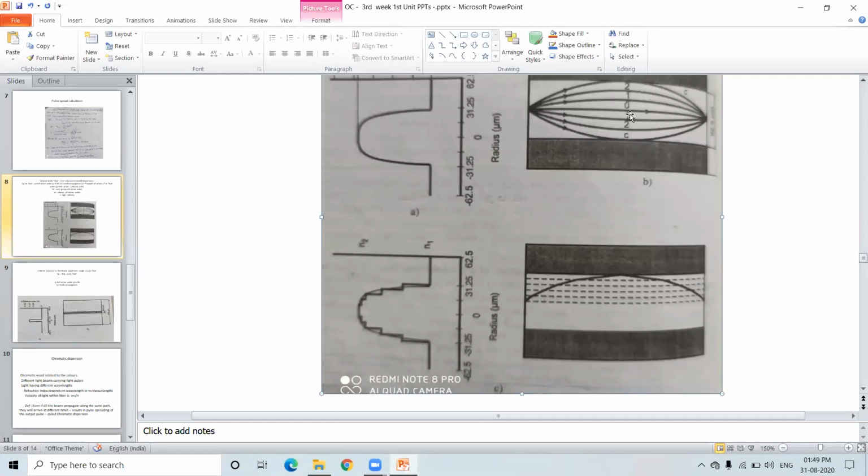And the third mode reaches after the second mode. Are you clear? If we make these 4 modes reach more or less at the same time, pulse spread reduces. That is possible in the graded index optical fiber, because